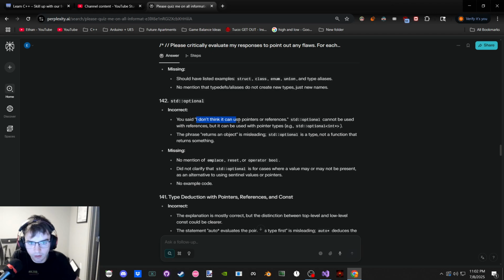Standard optional, you said, I don't think it cannot be used with references. Oh, but it can be used with pointers. Okay. Returns an object? Also type? Well, I mean, if I'm using it in a function, then yes, it returns. That's what I think I meant to say. Using it as a return type in a function, it then returns an object that whatever. But it is just an object.